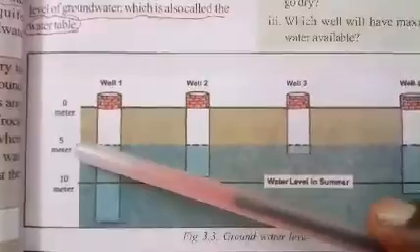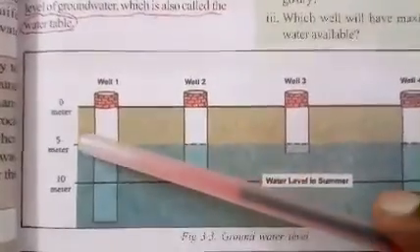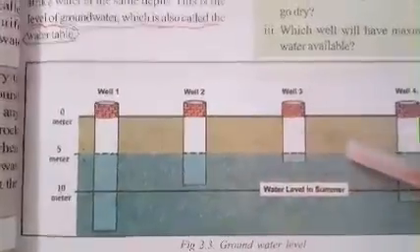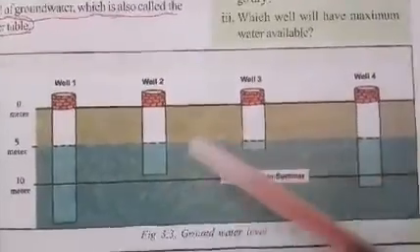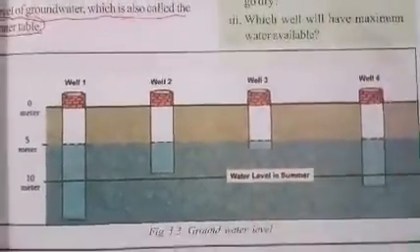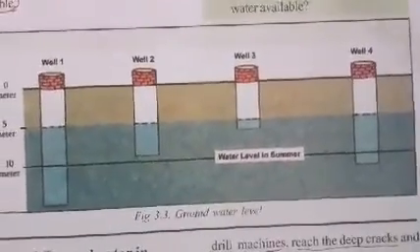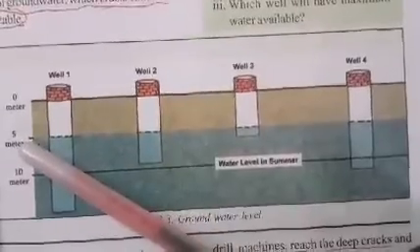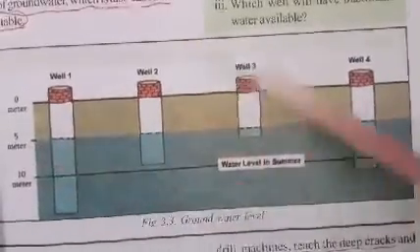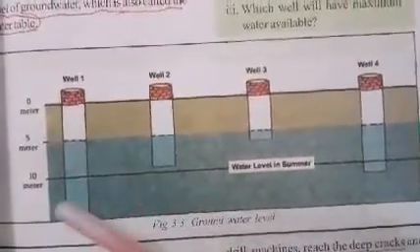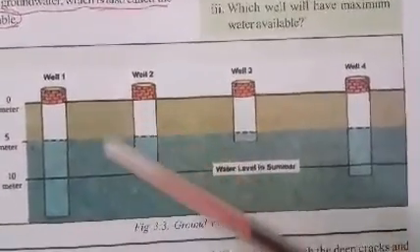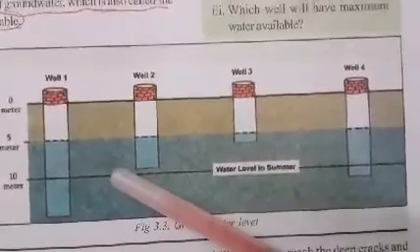And at 5 meter level, 5 meter depth, here there is water. You can see water here. How many wells have water? 1, 2, 3, 4 wells have water at a 5 meter depth. And when we go down, this is 10 meter depth from the ground.